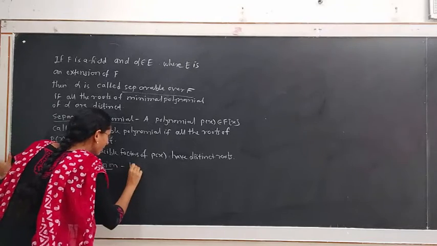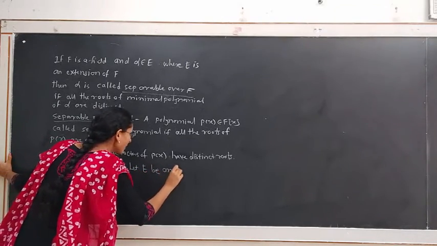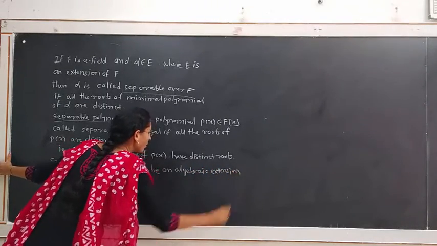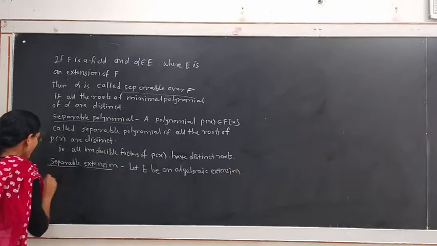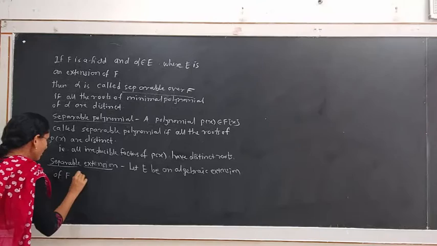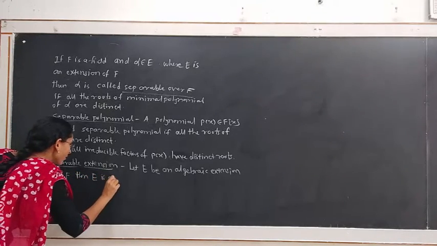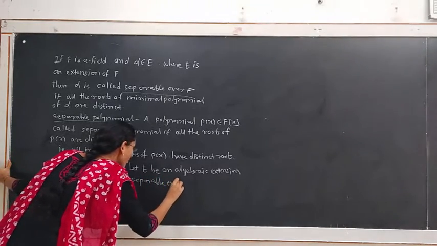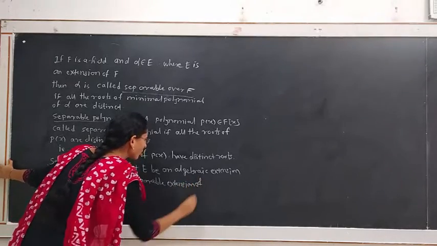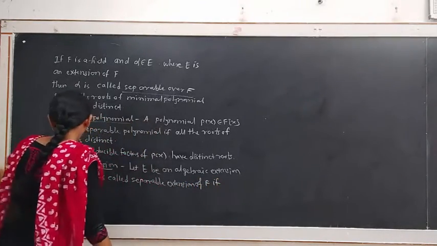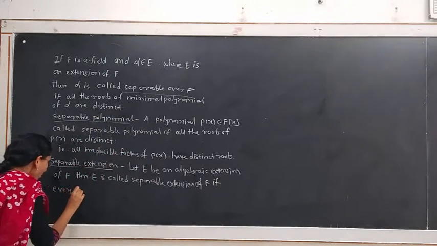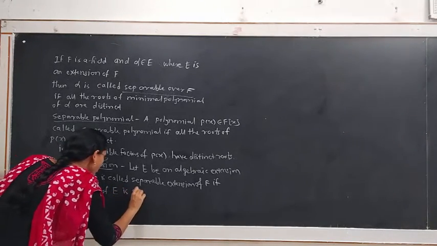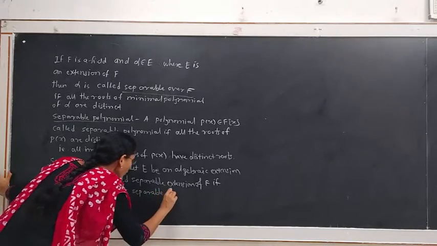Let E be an algebraic extension of F, then E is called a separable extension of field F if every element of E is separable over F.